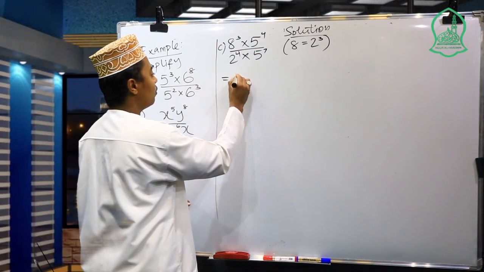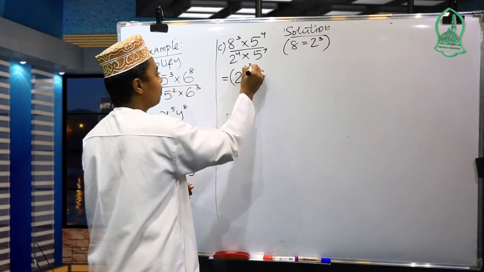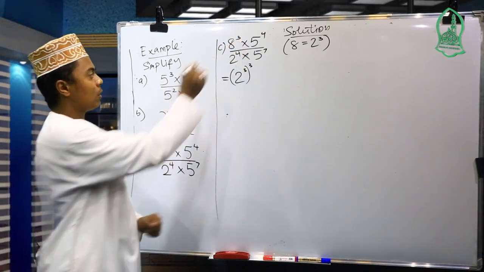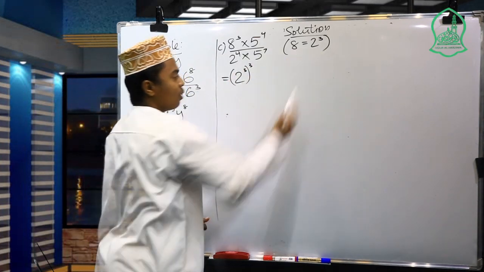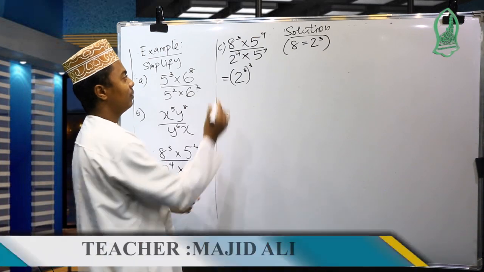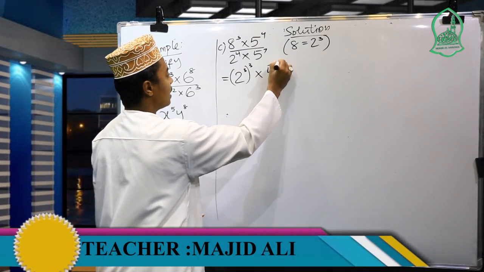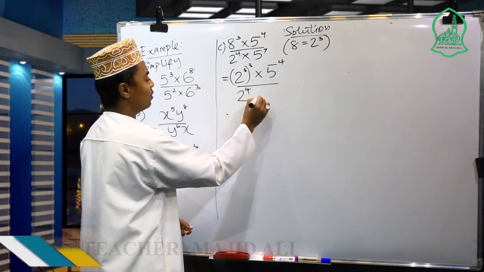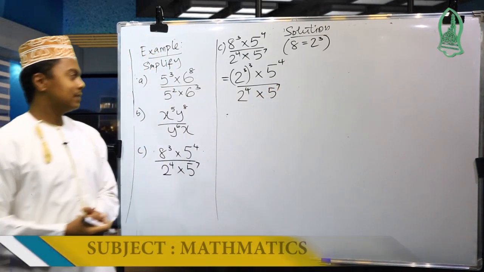The whole thing is to the 3rd power, so that remains as it is. So here we only change this 8 in terms of 2 cubic. Then this 3 remains, times 5 exponent 4 over 2 exponent 4 multiplied by 5 exponent 7.